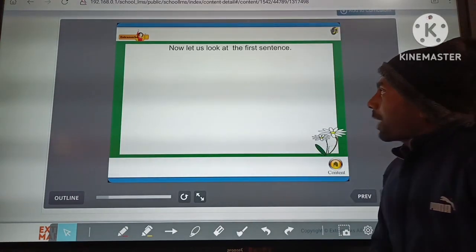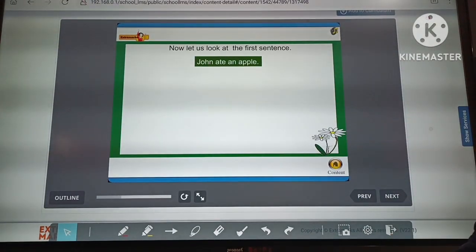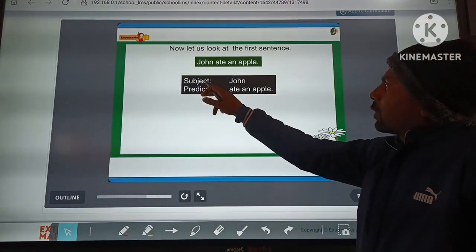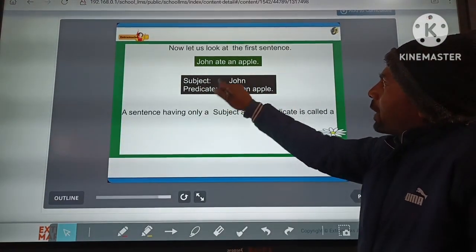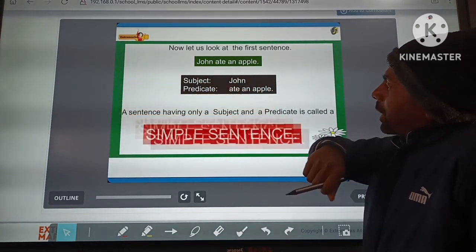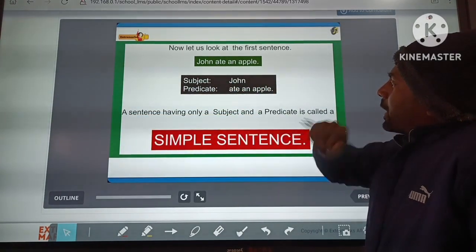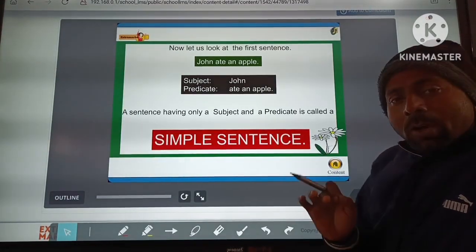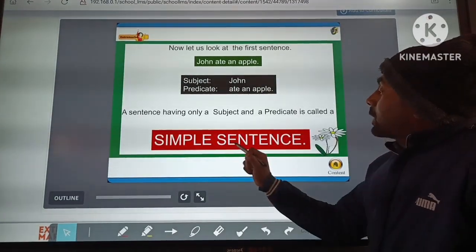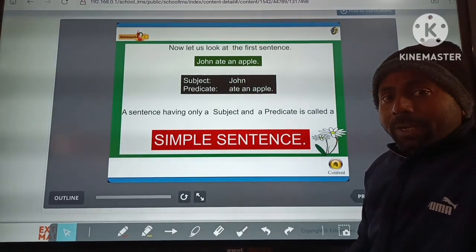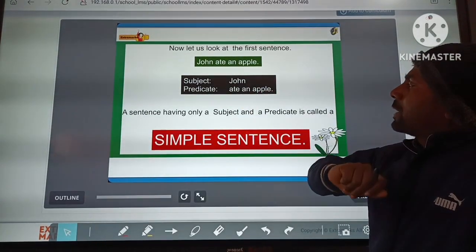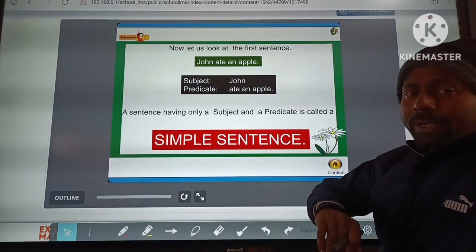Now let us look at the first sentence. Jonah ate an apple. You can see here, the subject word is Jonah and the predicate is ate an apple. A sentence having only a subject and a predicate is called a simple sentence. Clear? In this simple sentence, you can easily find the subject and predicate.